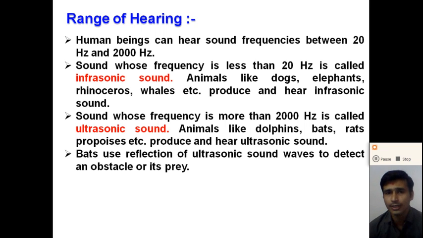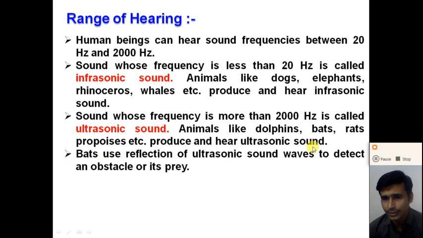Human beings cannot hear this type of frequency, but the sound wave which has a frequency less than 20 hertz is called the infrasonic sound. Some animals like dogs and elephants produce and hear the infrasonic sound. Next one is the sound which has a frequency more than 2000 hertz, called the ultrasonic sound. Animals like dolphins, bats, rats, and porpoises produce and hear the ultrasonic sound.